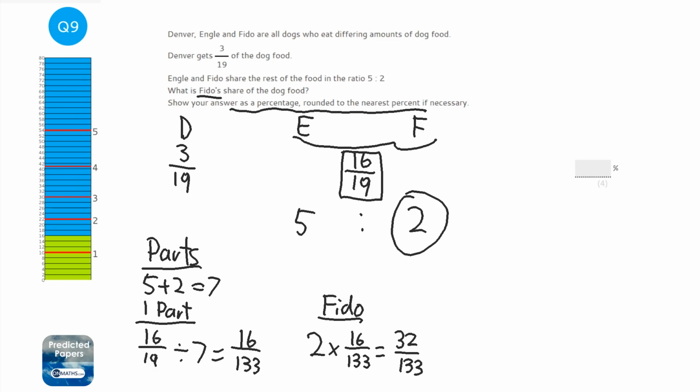So to work between fractions and percentages, I just need to times by 100. So what I can do is just times that by 100. I'll do it on the calculator, times by 100, and press S to D if it comes up as a fraction, and it says 24.060 blah blah blah. So to the nearest percent, Fido gets 24%.